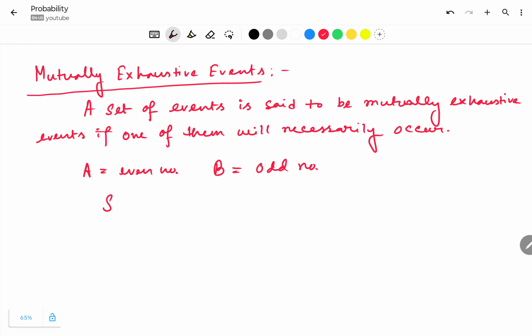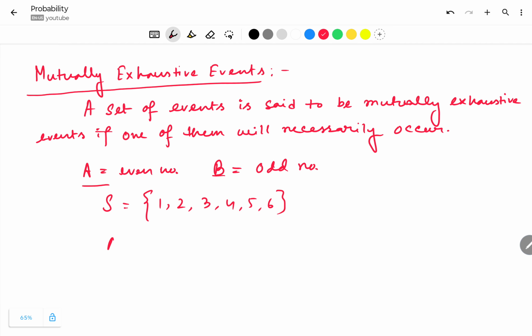When we roll a die, the sample space contains the numbers 1, 2, 3, 4, 5 and 6. After rolling a die, we will get any one number between 1 to 6, and that number will be either an even number or an odd number. So between these two events A and B, one event will surely occur.